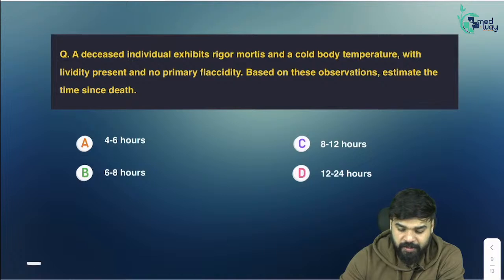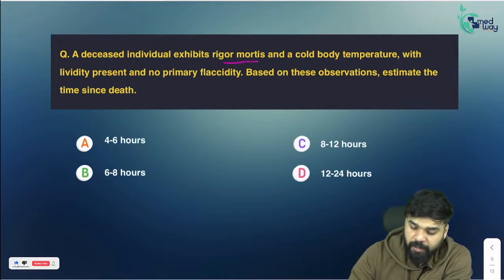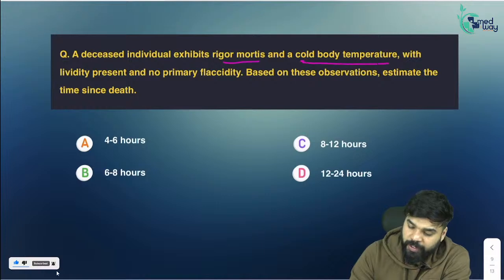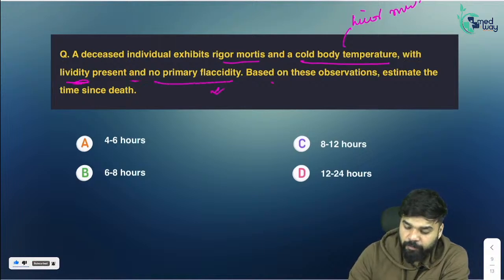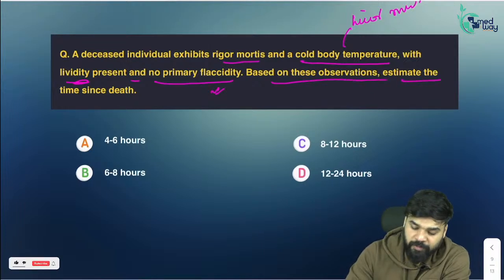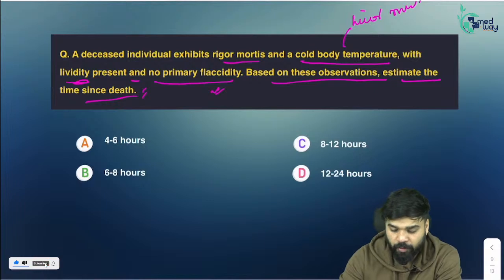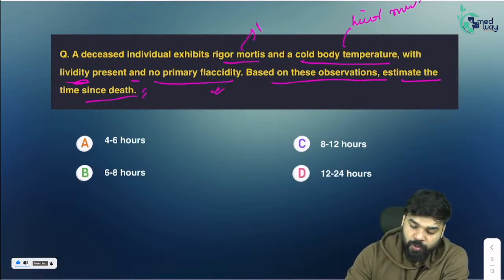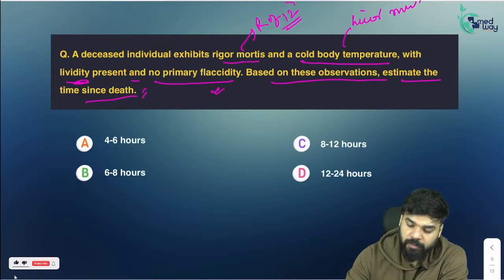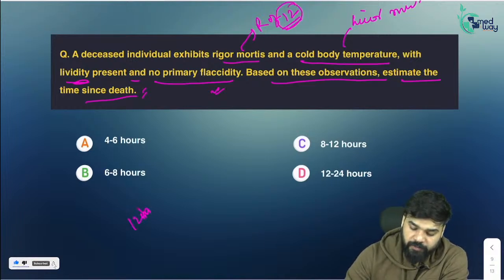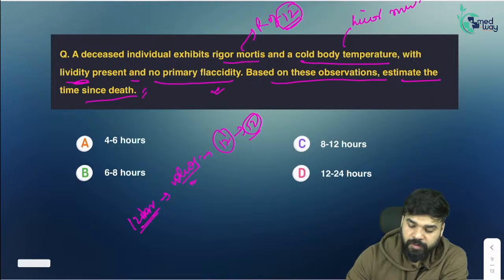Moving on, a deceased individual exhibits rigor mortis and cold body temperature, with lividity present and no primary flaccidity. Based on these observations, you have to estimate the time since death. Now, for rigor mortis, we know the rule of 12. It will take 12 hours for rigor mortis to cover the whole muscles of the body. Then 12 hours it will stay, and after 12 hours it will go.